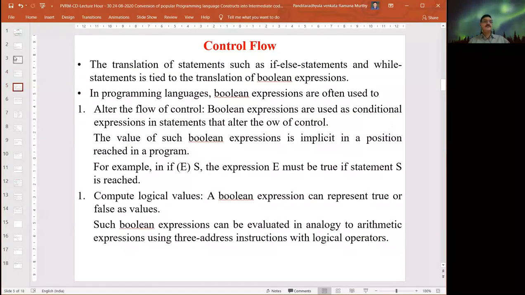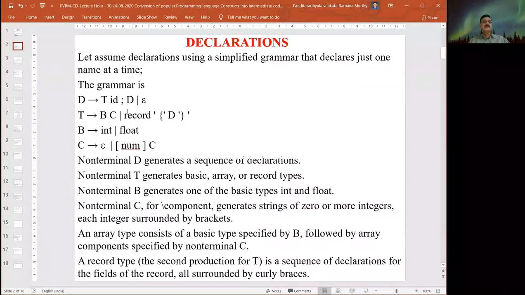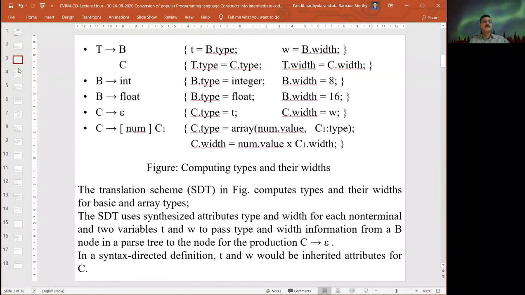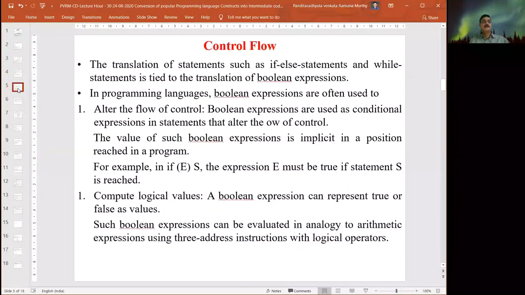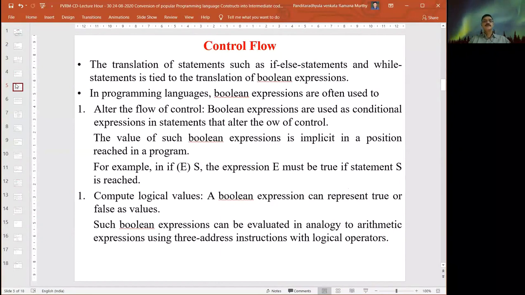So similarly, this is for the declaration. In the declaration, we identified how it identifies either a basic data type or an array, how it identifies the data type, and how, without the data type, it computes the total size of the array. Then the next statements: generally our programming statements can be simple statements, control statements, or loop control statements.